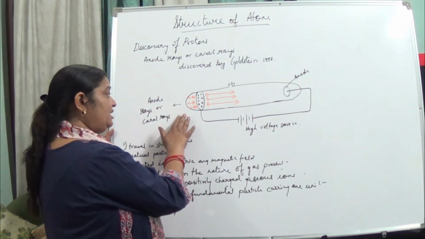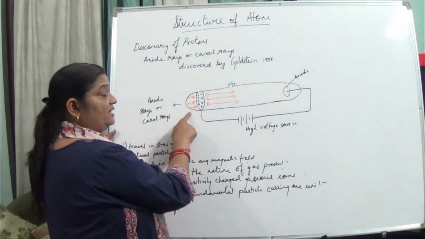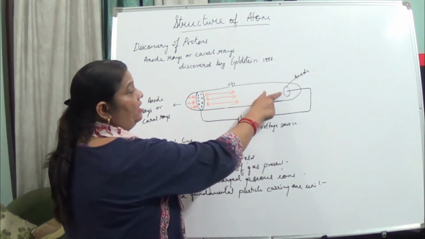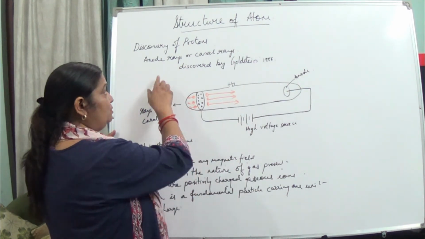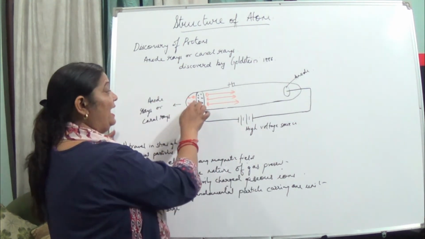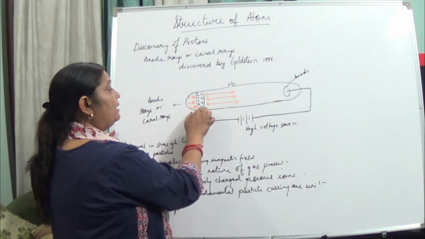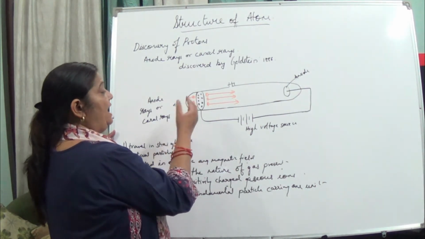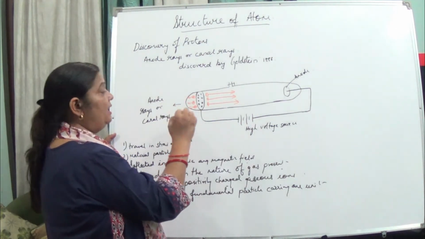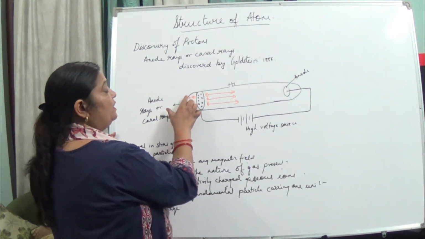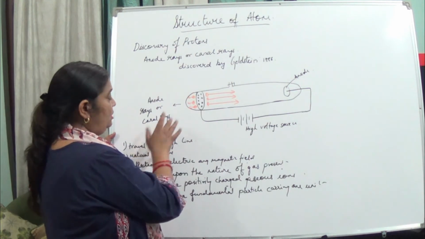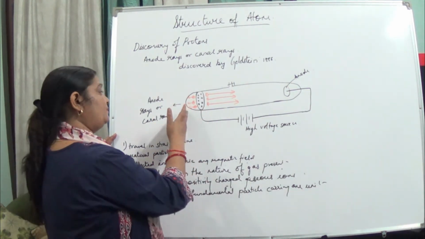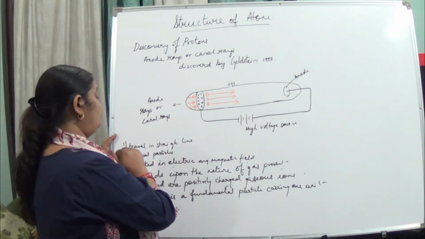And when it was seen, it was found that they are positively charged and they are coming from where? The anode. So they were also known as anode rays. And as this cathode consisted of perforations, which looked just like a canal, these rays were known as canal rays.